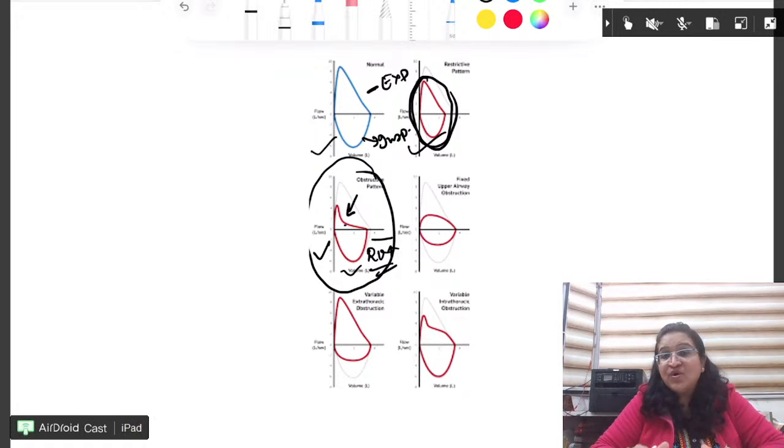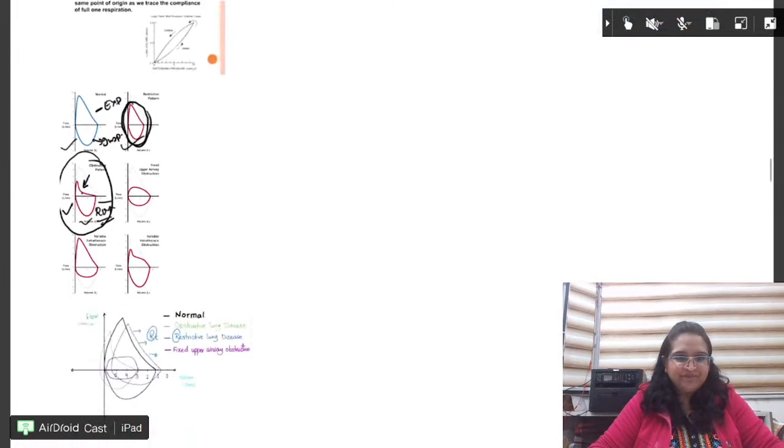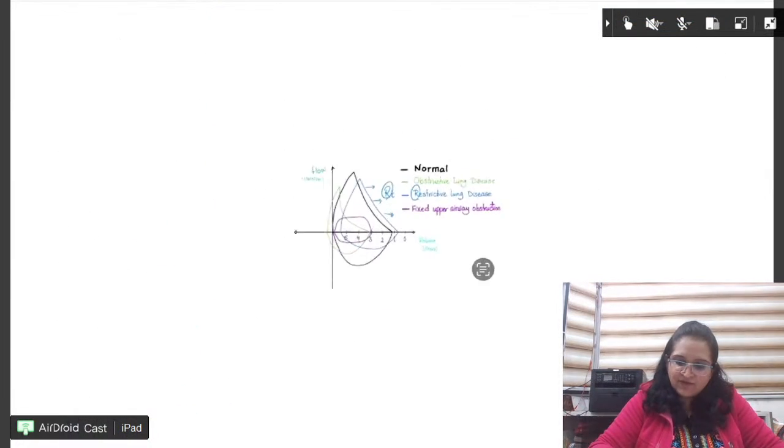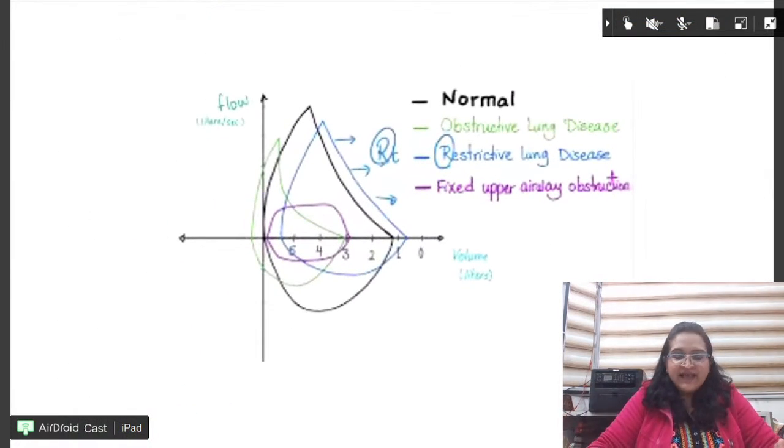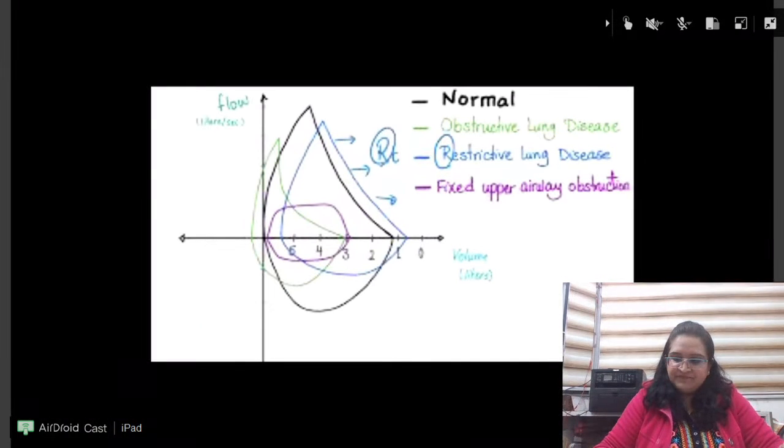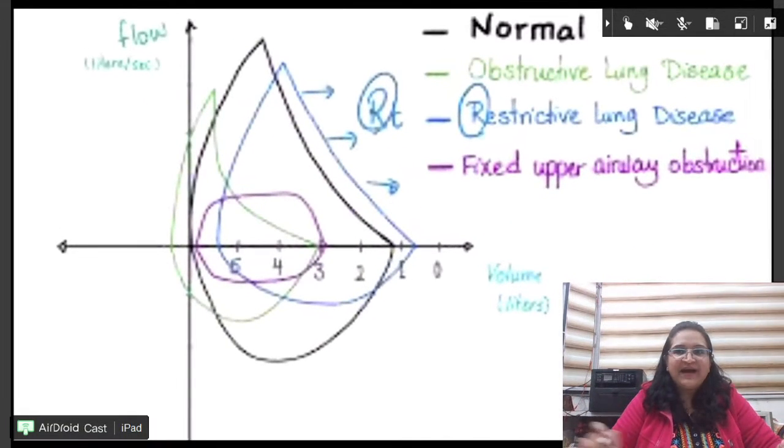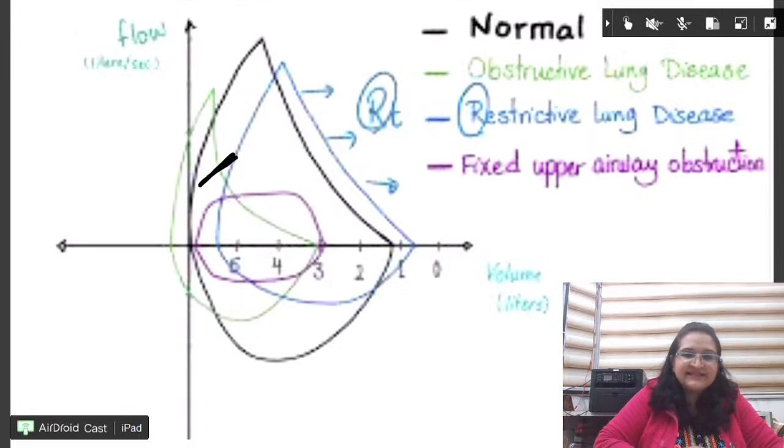These are the two things I want you to look at, because that is only what is going to come in the exam. Not a very difficult thing, because it is not INI. INI may go further. Let us look at this diagram, everyone. Black one is your normal. The green one, can you see this kink?